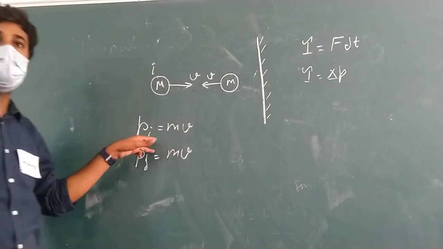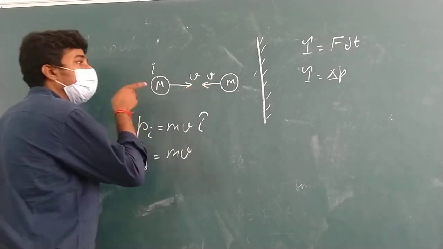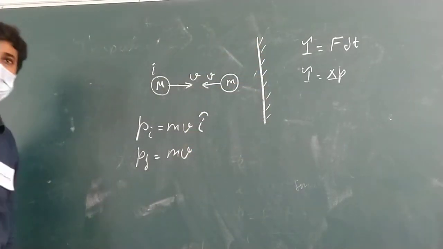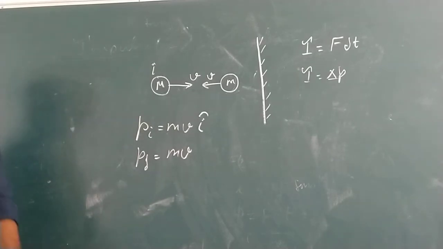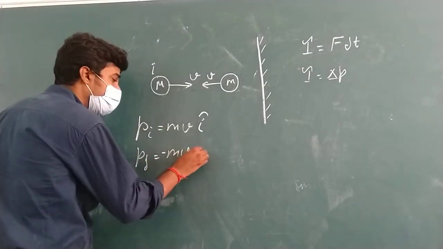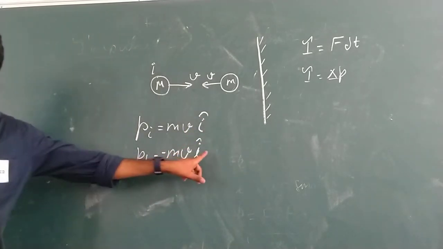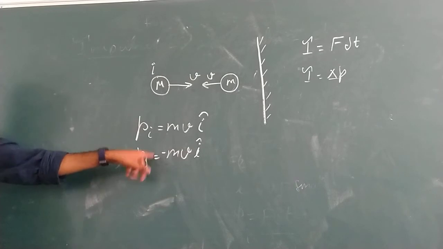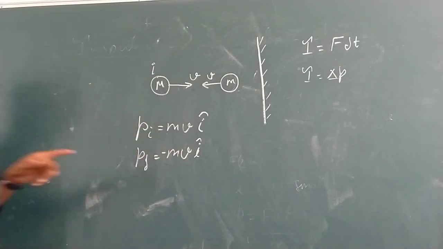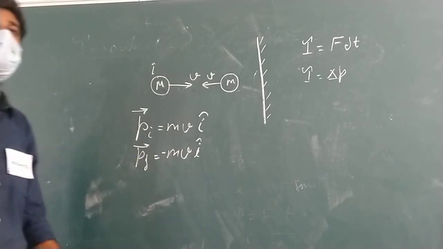So we can write P initial is equals to mv i cap, let that direction be positive direction and this direction as negative. So P final will be how much? m into v minus of mv i cap. Why am I using minus of mv? It was minus i cap, I brought the minus forward. Is that clear? Yes. This was the initial momentum, this was the final momentum.